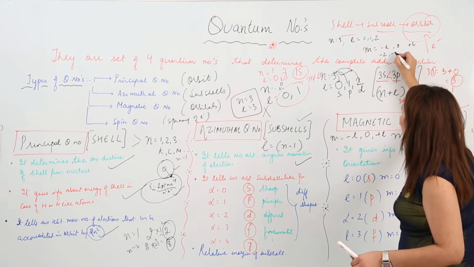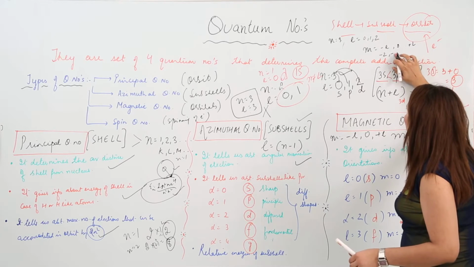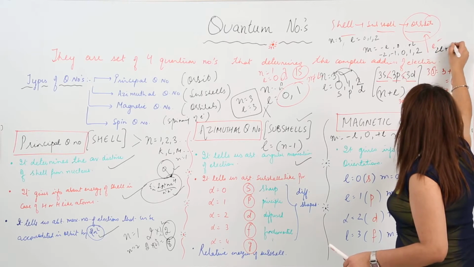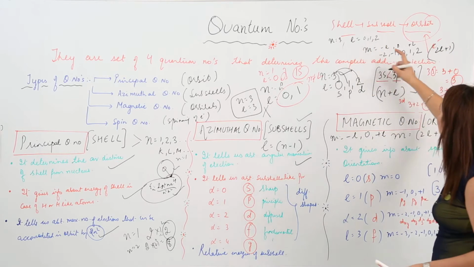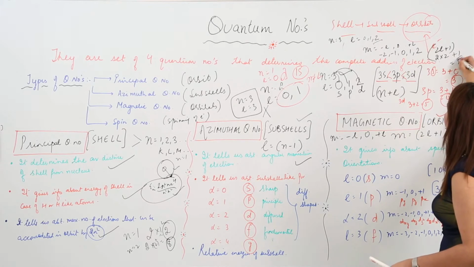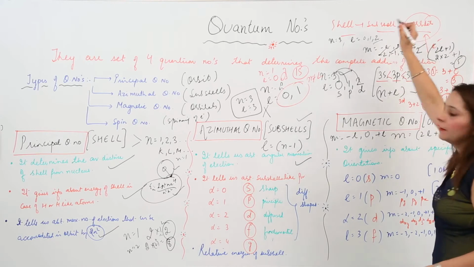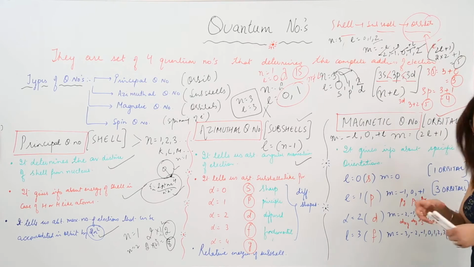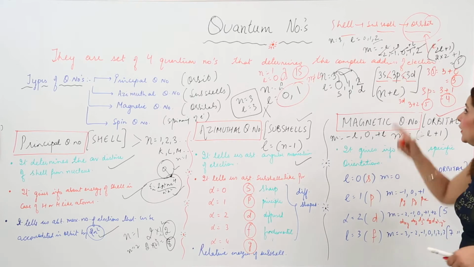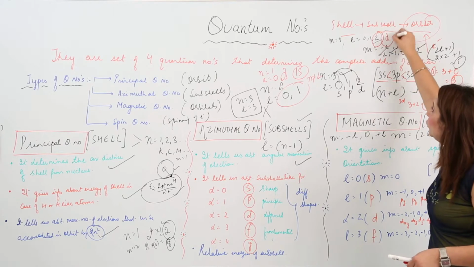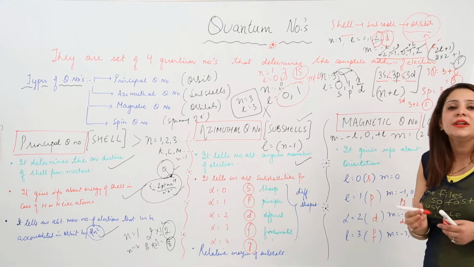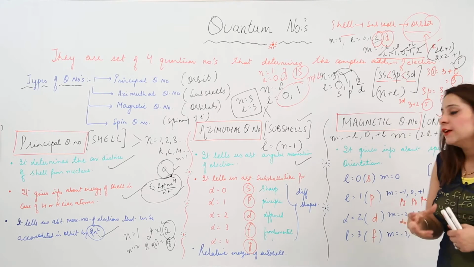So we start with minus 2, minus 1, 0, 1 and 2. So that means I told you it has value equal to 2L plus 1. So that means it has value equal to 2 into the maximum value plus 1, that means 5. And here you can count that these are 5. They are indicating the number of orbitals in a specific shell. Like here we are talking about this 2, that means we are talking about D. So how many orbitals does it possess? It possesses 5 orbitals. So likewise we will be calculating the orbitals for them.